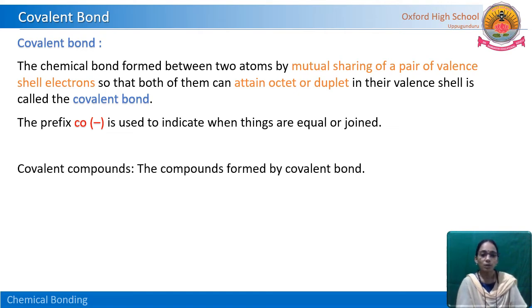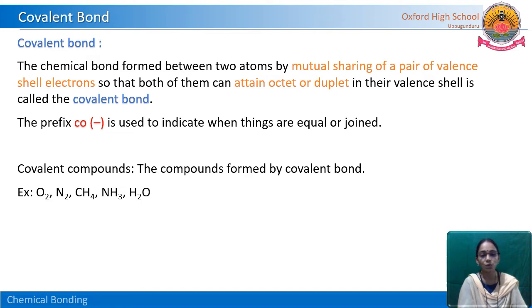Covalent compounds. What are covalent compounds? The compounds formed by covalent bonds are called covalent compounds. Examples: oxygen molecule, nitrogen molecule. Individually we call them atoms or elements, but O2 means two atoms are there, so this is a molecule. That means a covalent bond is there between the two oxygen atoms. Similarly, the nitrogen molecule and CH4, methane, and NH3,